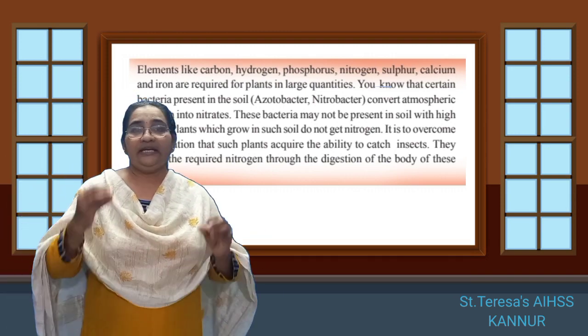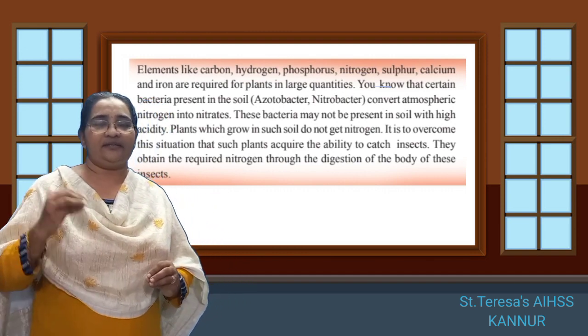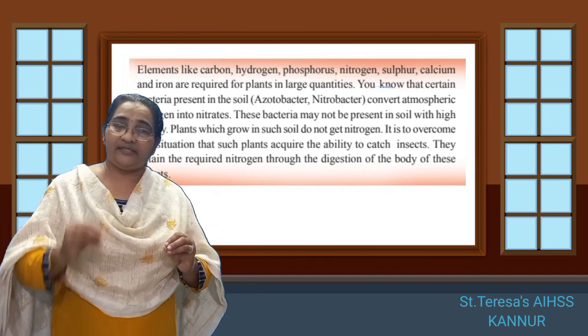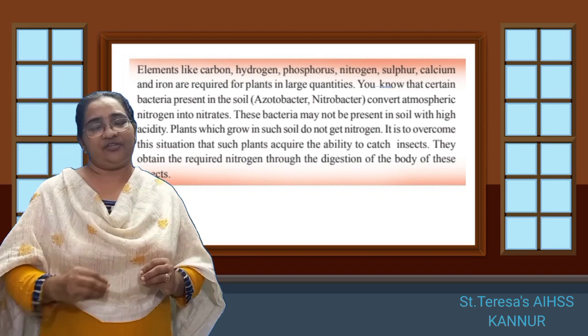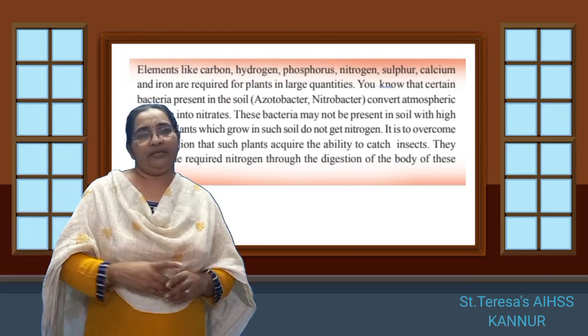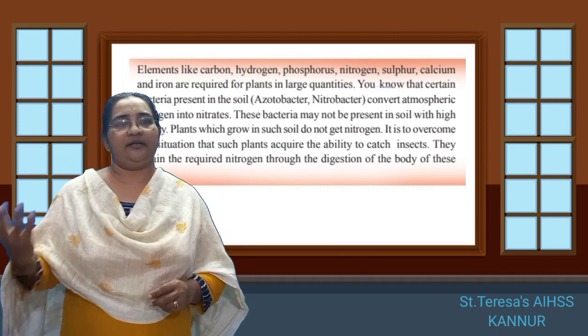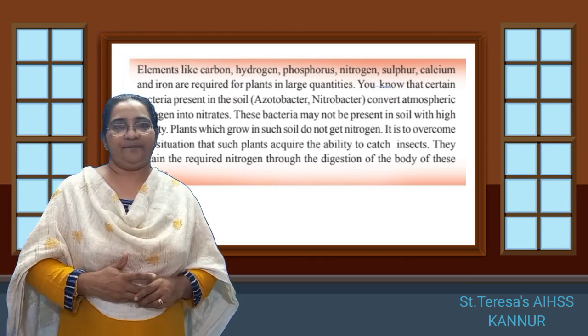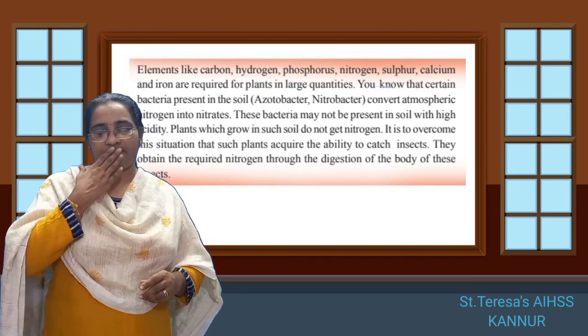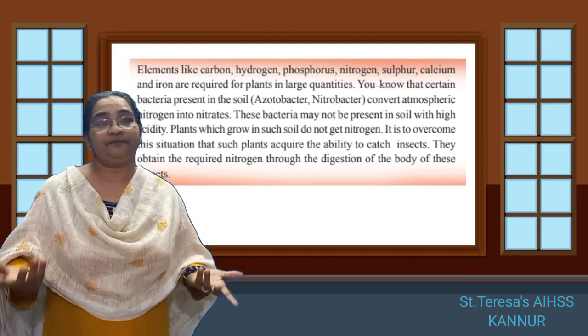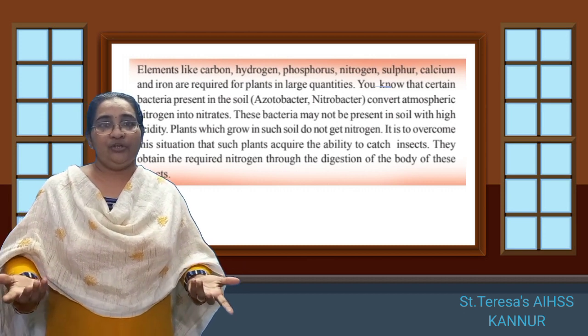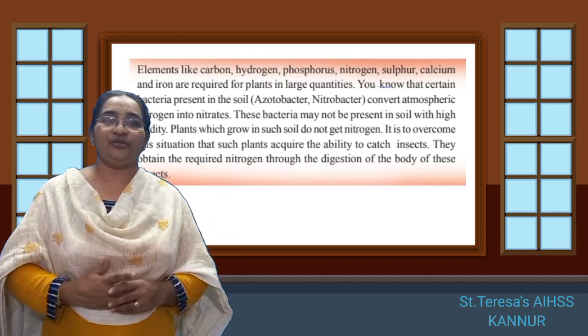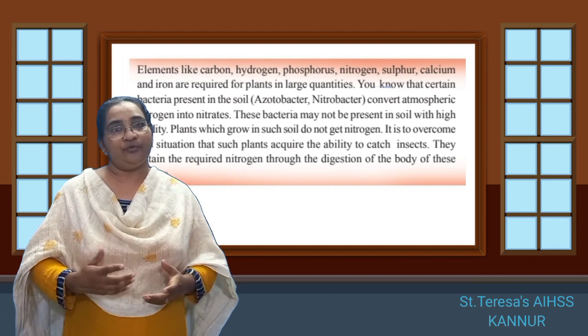So what happens? The bacteria which convert nitrogen into nitrate will not be present in the soil which contains more acid. So that soil will not have nitrogen, but the plants need nitrogen to grow. So what do they do?